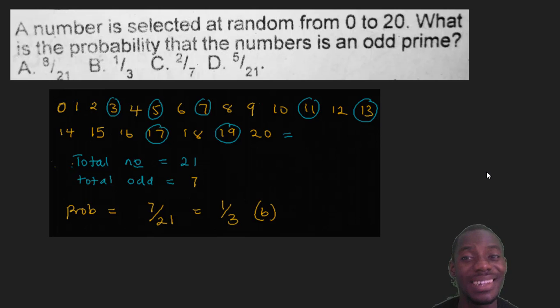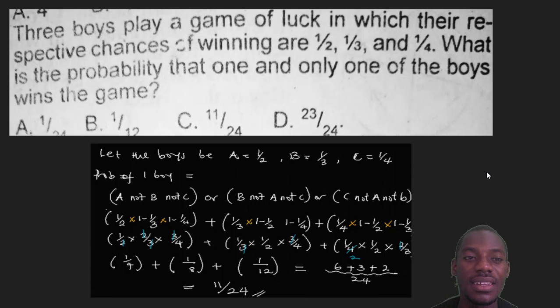That's probability, and this is what anybody can understand. Now the next one says: 3 boys play a game of luck in which their respective chances of winning are 1 over 2, 1 over 3, and 1 over 4. What is the probability that one and only one of the boys wins the game?